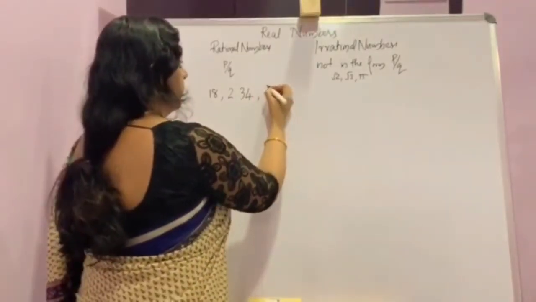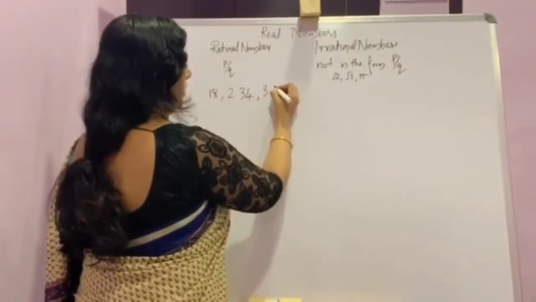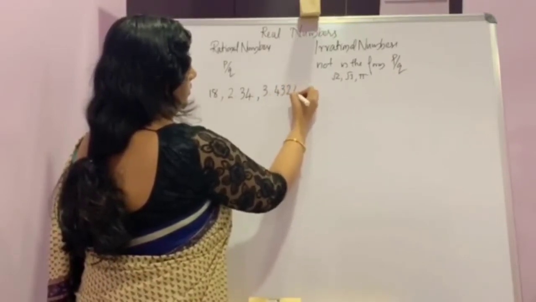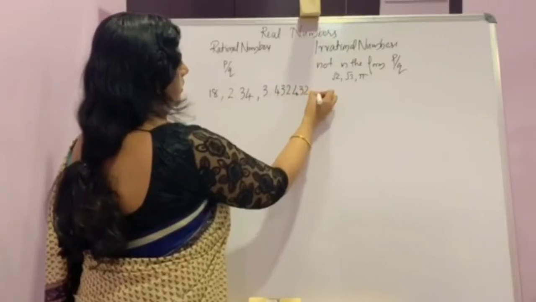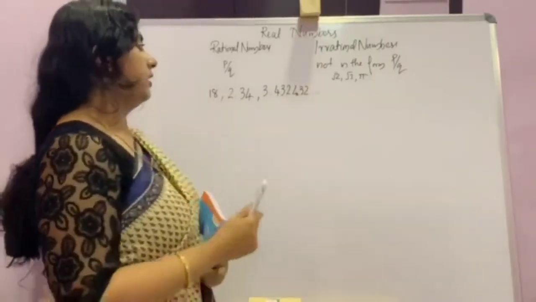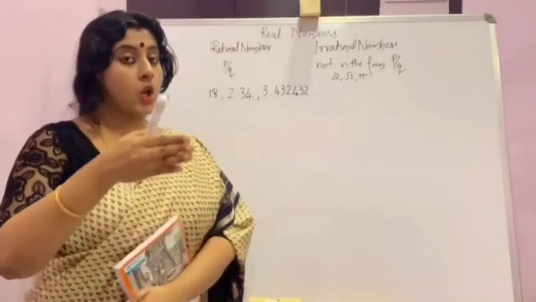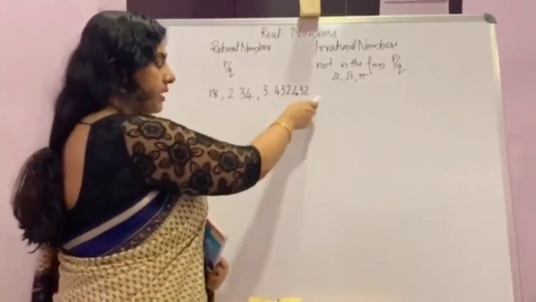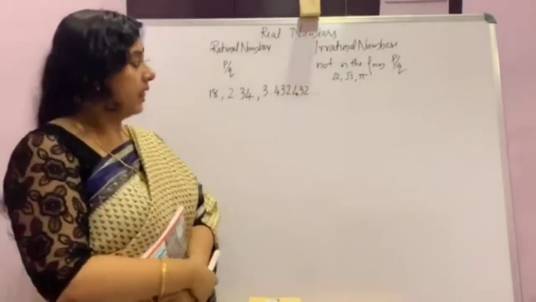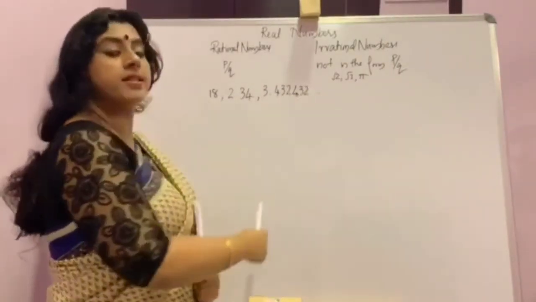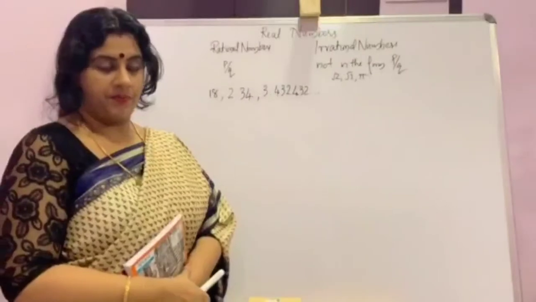Now, another one. Here the decimal expansion is not terminating, that is, not ending, it is continuing. But here, a set of numbers are repeating.